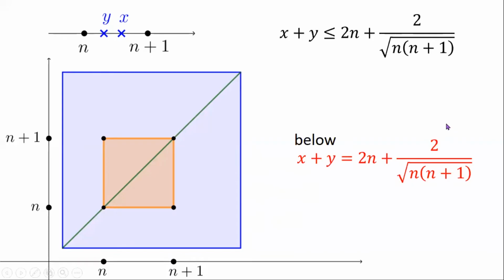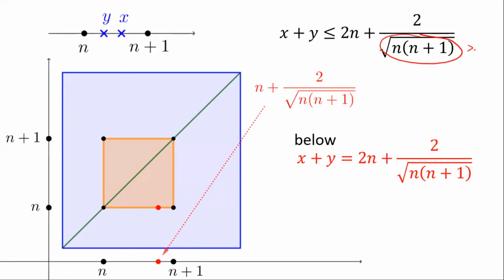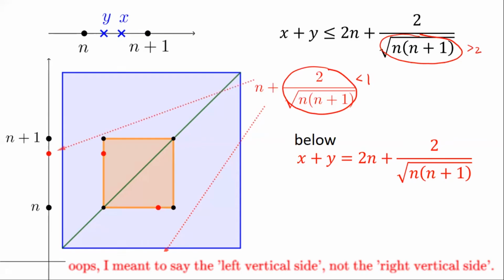So first, let's draw the line by selecting 2 points. Y is equal to n, then x should be equal to n plus 2 over the square root of n times n plus 1. All right, so how do we know that red point is between n and n plus 1? Because remember, this radical, we argued that this is strictly greater than 2, which means this fraction here, this is strictly less than 1. So that red point would not be able to go beyond n plus 1. And the next, what if this time x is equal to n? So we're looking at the right vertical side of the square.